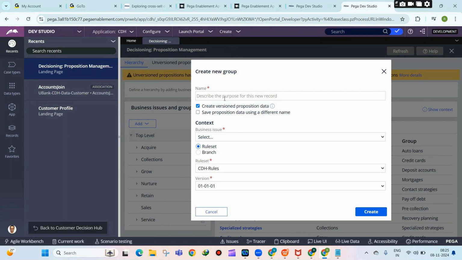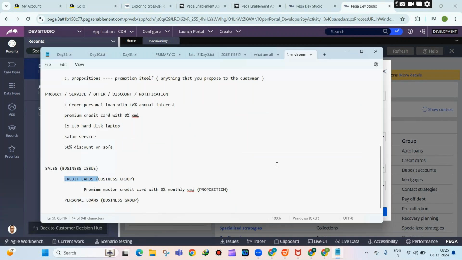Same thing here also. These propositions are bound to change, right? For example, today you are promoting the premium master credit card with $50 as a starting price. Tomorrow the business wants to increase from $50 to $100. Then you have to save as, right? Same like how you do in Pega development. You have to save as and keep it in the 02 version. So every time you make changes, you will save as and update the values.